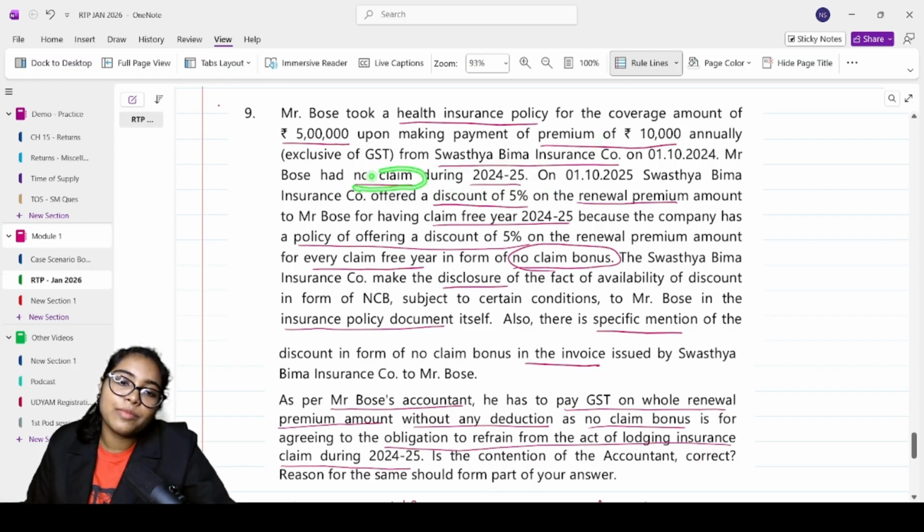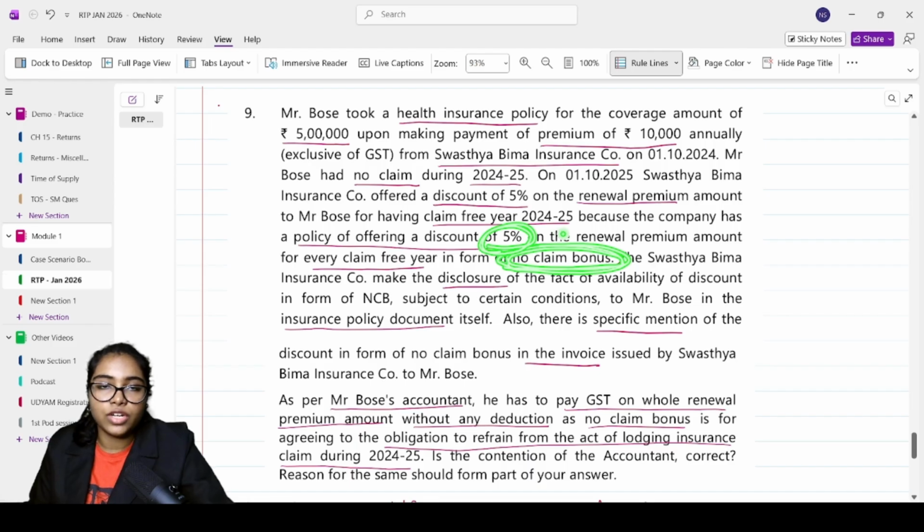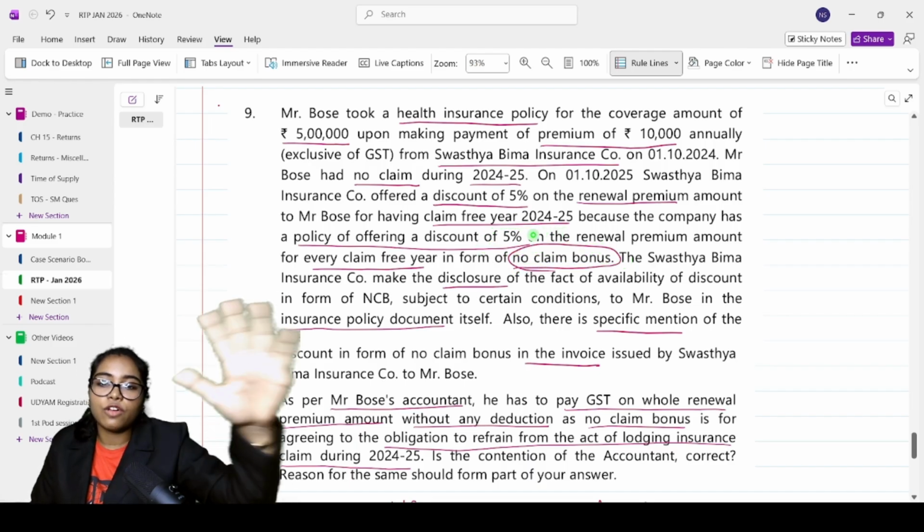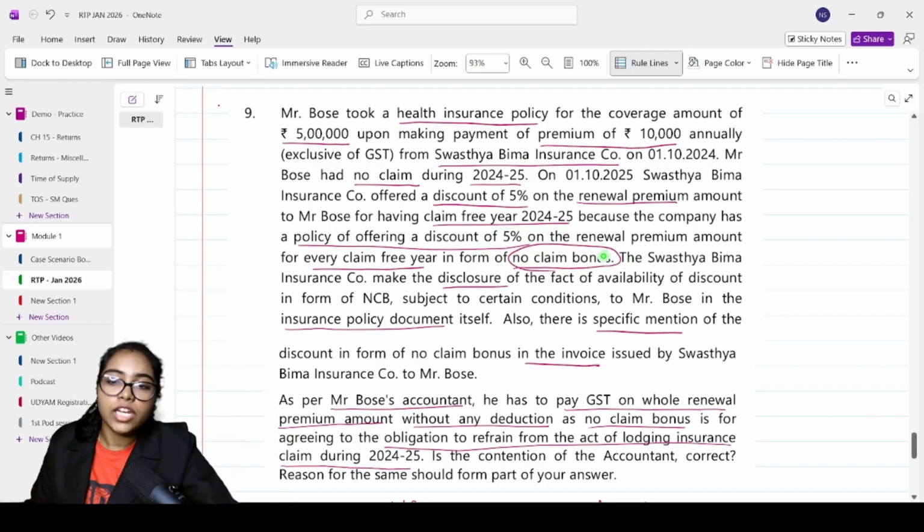When they mention no claim itself, the first thing that has to come to your mind is no claim bonus, correct? Swasthya Bima Insurance offered a discount of 5% on the renewal premium amount to Mr. Bose for having a claim-free year 24-25 because the company has a policy of offering a discount of 5% on the renewal premium amount for every claim-free year in the form of no claim bonus. So what is a no claim bonus? The discount is 5% every year. Whenever there is no claim, you will get a discount of 5% whenever you are paying the renewal premium.